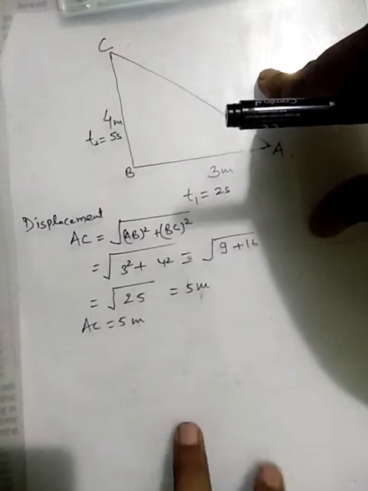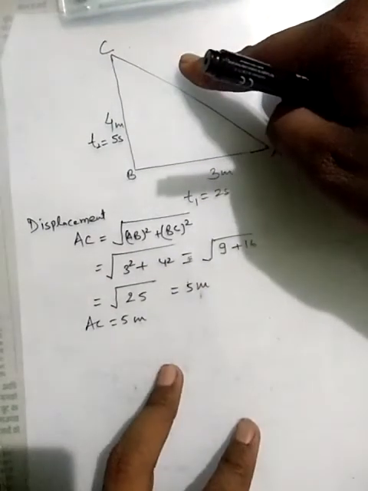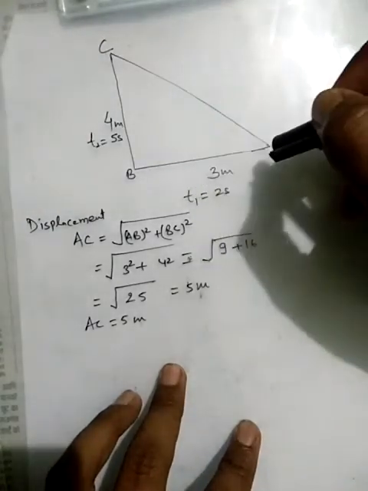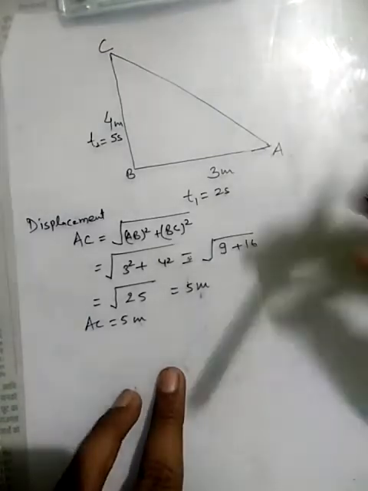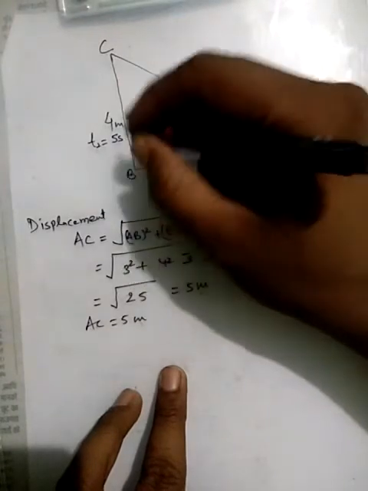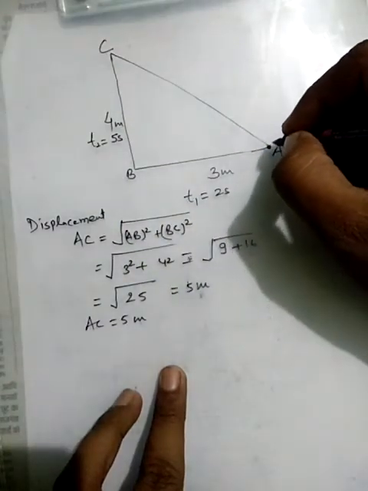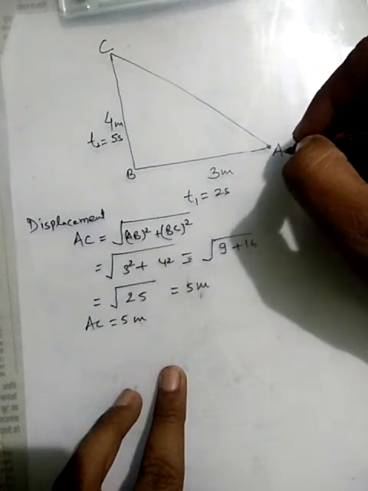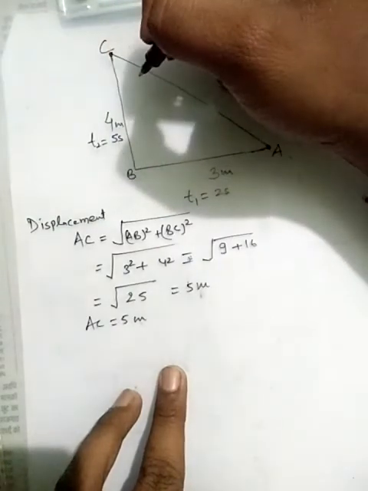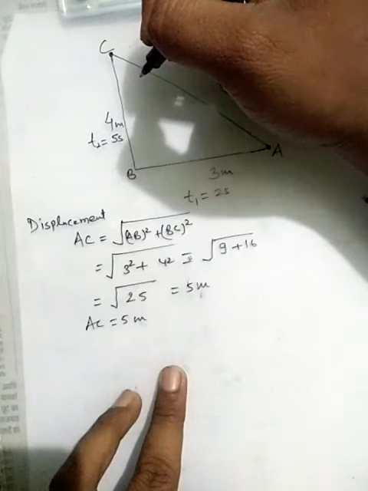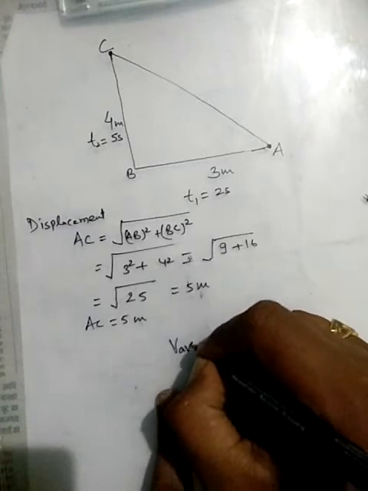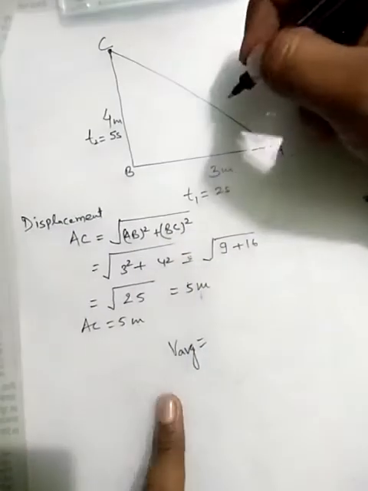This is a similar example which is used to calculate the average velocity of the object. In this condition, an object moves from point A to point B, then point B to point C. That is, the initial point of the object is at point A and the final point is at point C. Then we have to calculate the average velocity of the object during the motion.